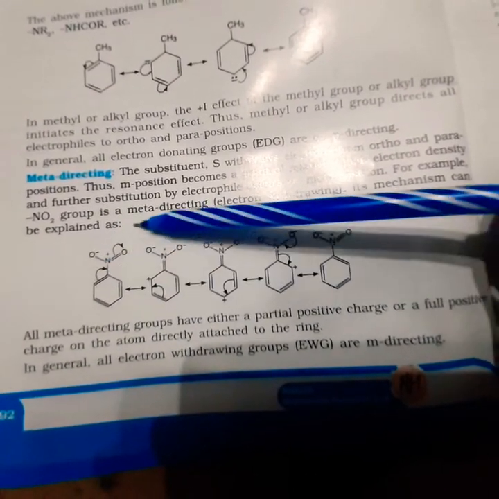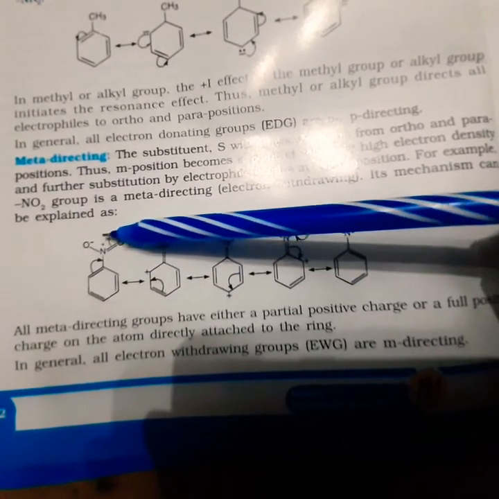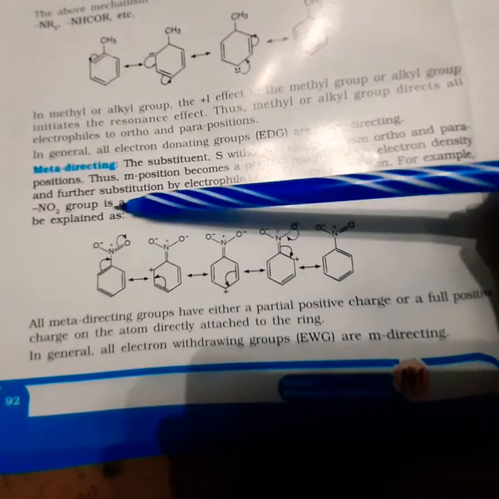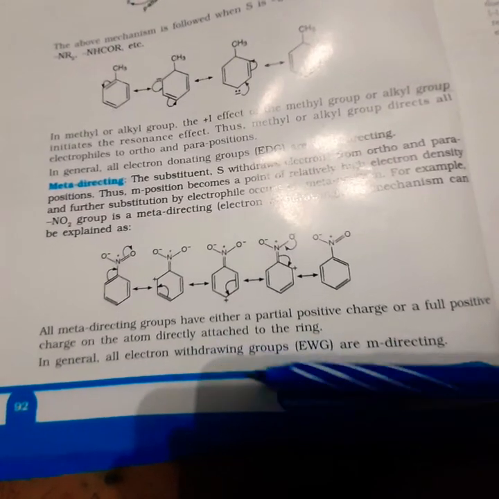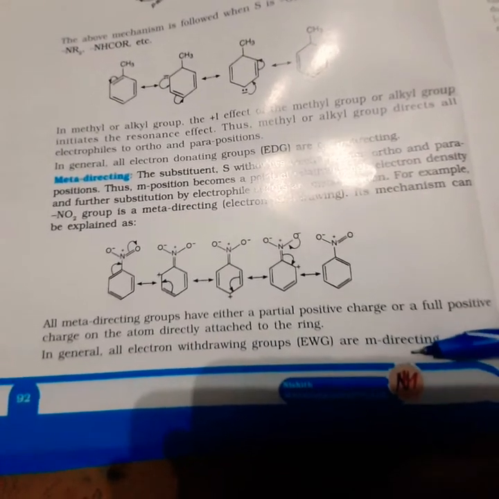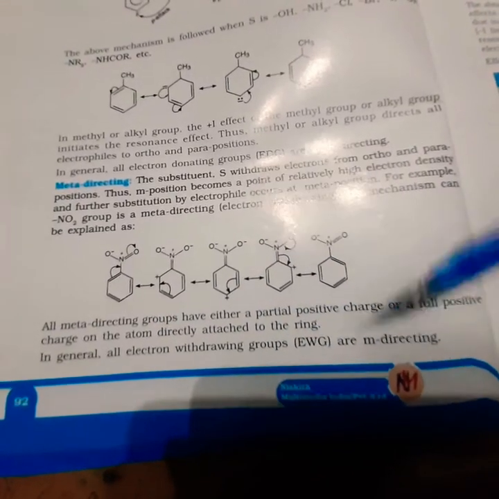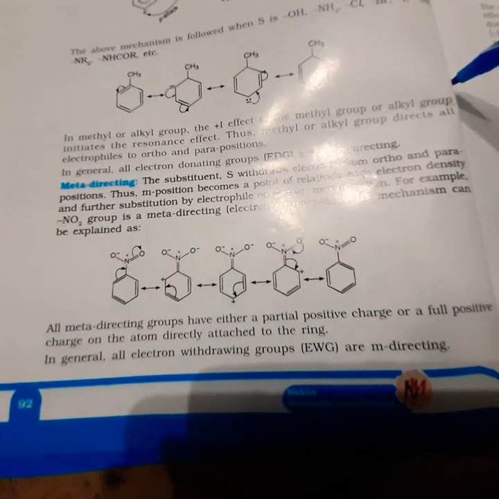This is the substituent and this is the key atom nitrogen, and here the nitrogen has a positive charge. So we can easily say that this is a meta directing group. And one more point: all electron withdrawing groups are meta directing, and all electron releasing groups are ortho para directing, friends.